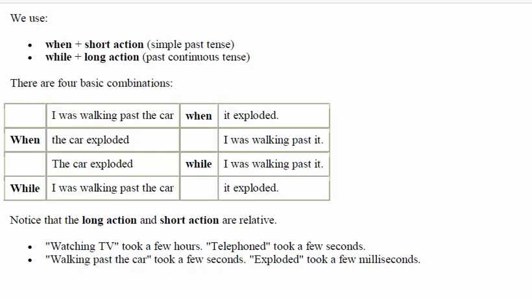Students, if you remember, in the first lecture in the class, I discussed Noam Chomsky, who introduced TGG, transformational generative grammar, the idea that one sentence can be transformed into millions and trillions of sentences, or infinite sentences. Something like that. These are the four basic combinations of how we group the two ideas of the simple past and the past continuous tense.